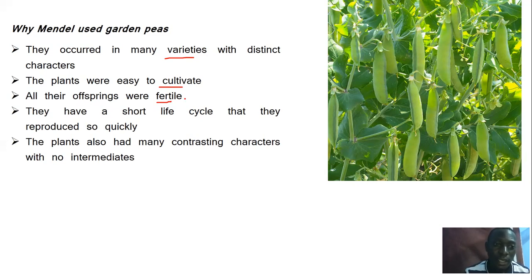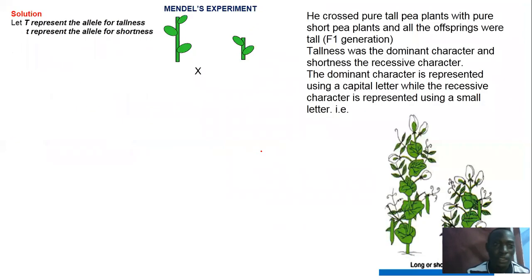They also had a short life cycle, so they reproduce quickly. Within 3 months, it is giving you results. But imagine if it were taking 2 years, you wouldn't have done this good job. Also, the plants had many contrasting characters, as I've already talked about.